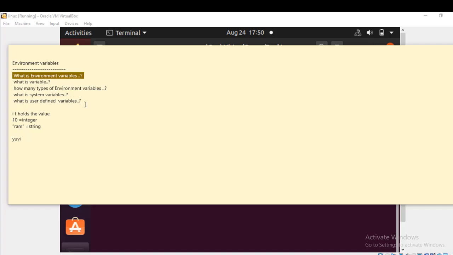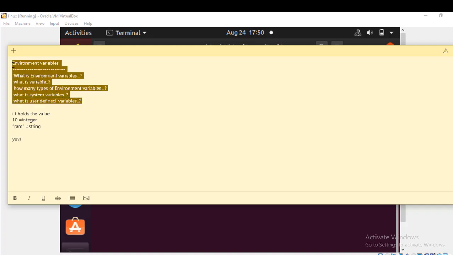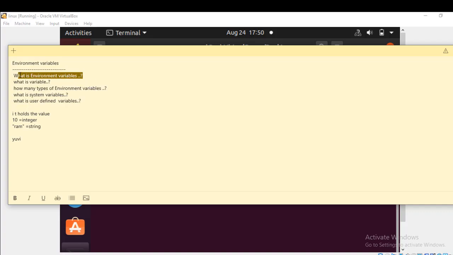Today we are going to discuss a new topic, environment variables. Step by step we'll go: what are environment variables, what is a variable, how many types of environment variables there are, what are system variables and what are user defined variables. Coming to the first one, what are environment variables?